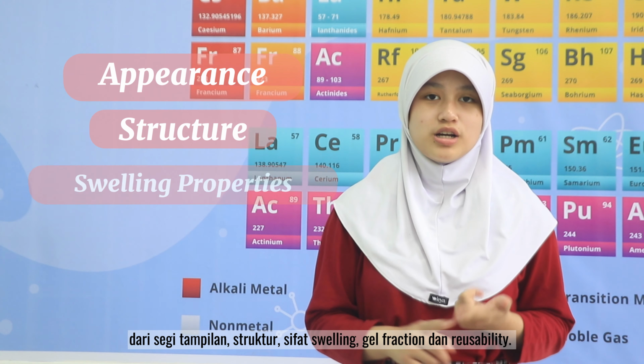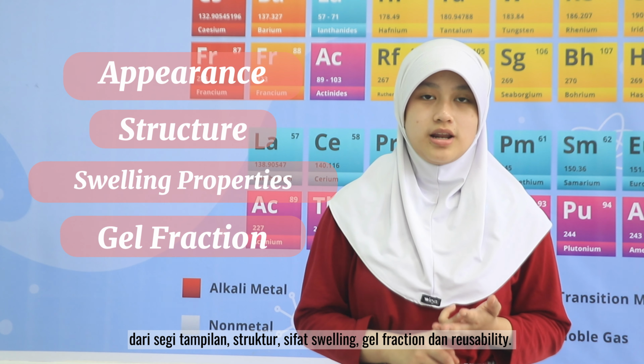Because of this, the aim of this research is to make Chitosan Graft Polyacrylic Acid superabsorbent modified by calcium peroxide 5%, 10%, and without calcium peroxide modification, or 0%. Then, the three superabsorbents were compared and the differences were seen in terms of appearance, structure, swelling properties, gel fraction, and reusability. As well as knowing the effect of Chitosan Graft Polyacrylic Acid superabsorbent modified by calcium peroxide in the process of seed germination and plant growth.